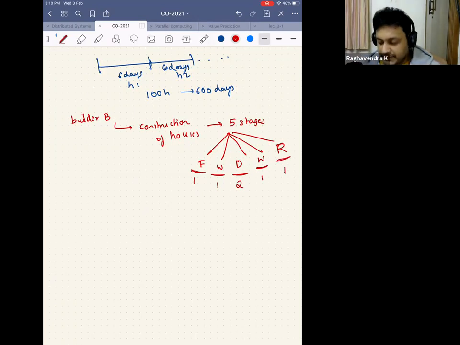Is the problem statement clear? It's the same that we saw. It's just that instead of the entire house construction taking 5 days, making the door is a specialized task, and it is time consuming. For some reason it is taking 2 days, so the total overall time it takes to construct a house is 6 days, and builder B says that this is how he has split the tasks.